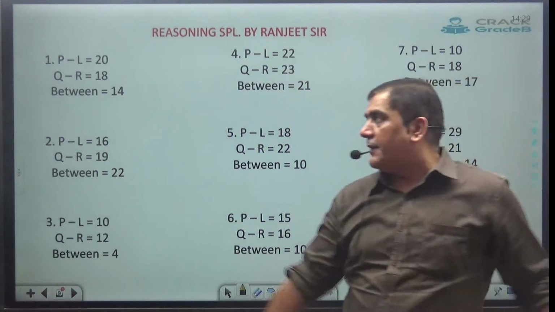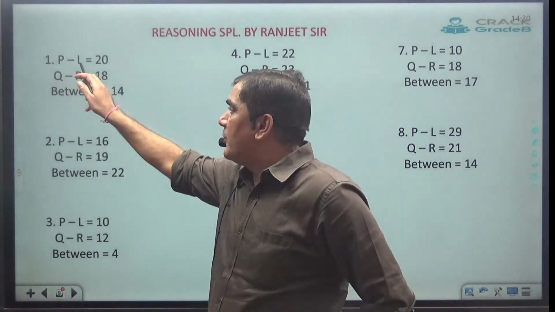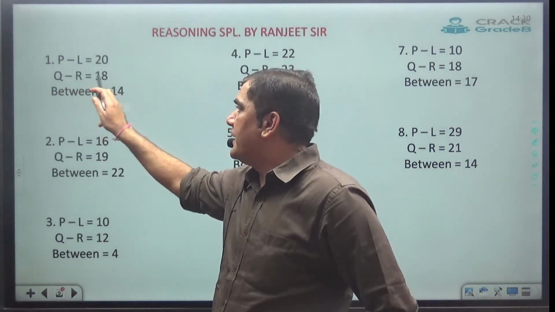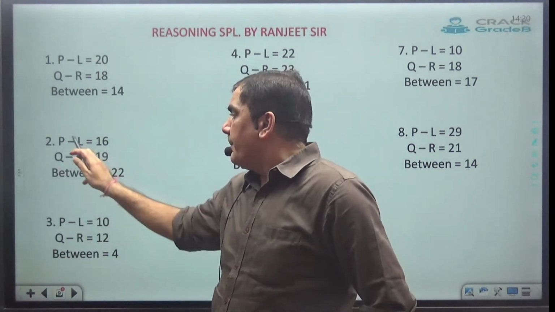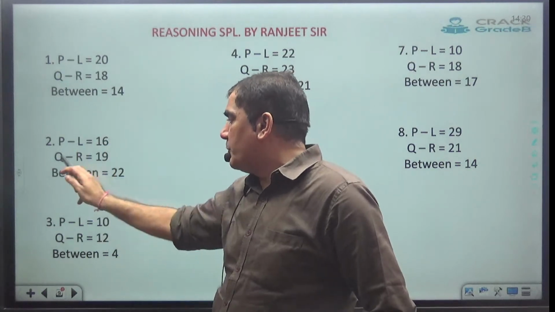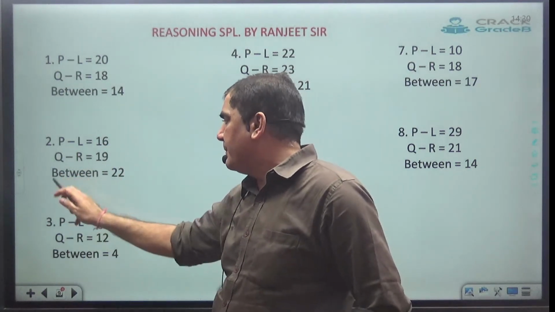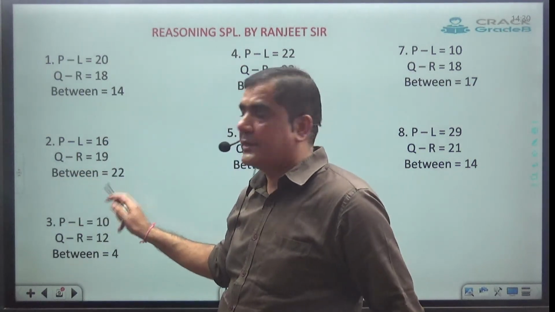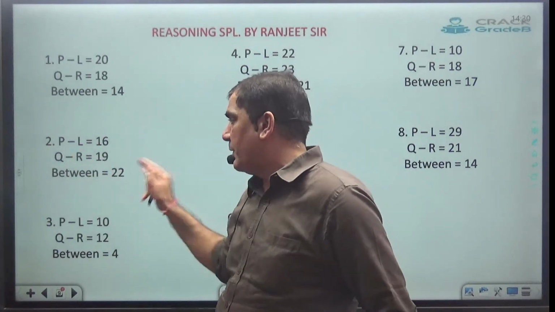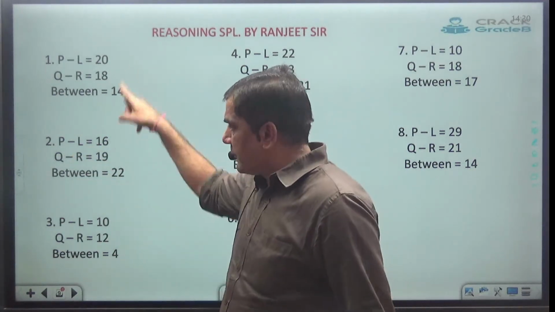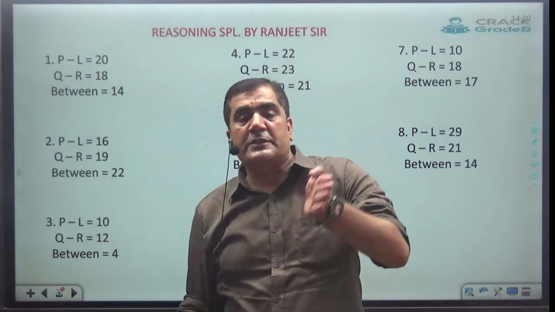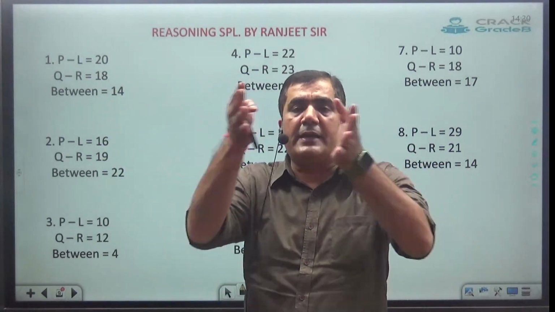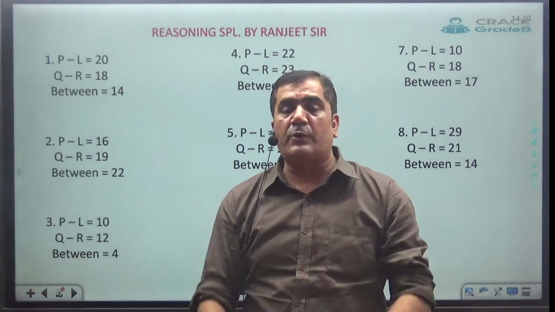See, in the first one they are saying P position from left is 20, Q position from right is 18, in between they have given 14. Question number 2: P position from left is 16, Q position from the right is 19, and in between they have given 22 students. In between means between P and Q they have given 22. The format of the problem remains the same: one position from left, second from right, and in between given. Then we have to find the total.